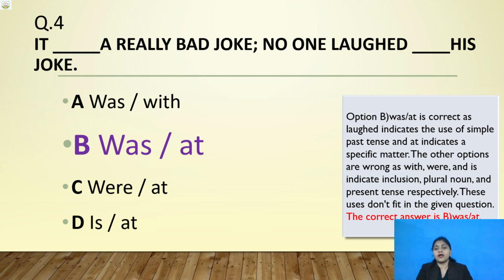The other options are wrong as with, were and is indicate inclusion. Were is your plural noun. With is used for inclusion, anything which is including with any other thing. Were is your plural noun and is your present tense. So we cannot use here present tense because laughed is written in the past tense. So these uses don't fit in the given option. The correct answer is B, was at. Okay, I am giving you along with the answer the reason also so that your concept may be clear.